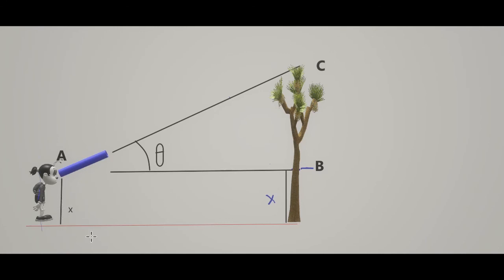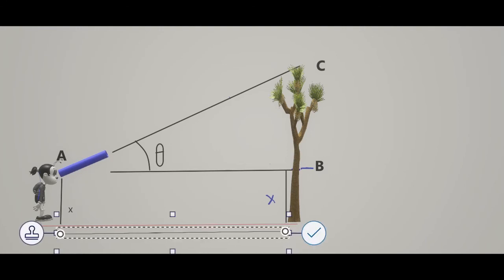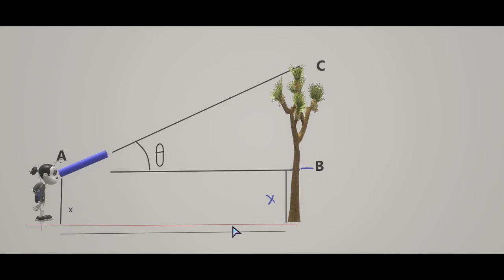This distance can be measured using a measuring tape. So AB can be measured. So if we know AB, what is AB with respect to theta? Is it the adjacent side or the opposite side? For theta, this is the adjacent side.